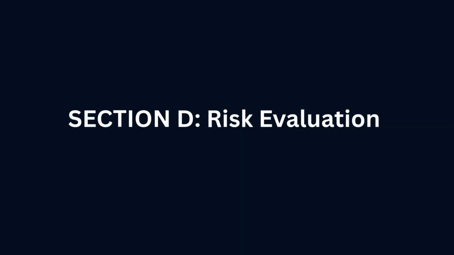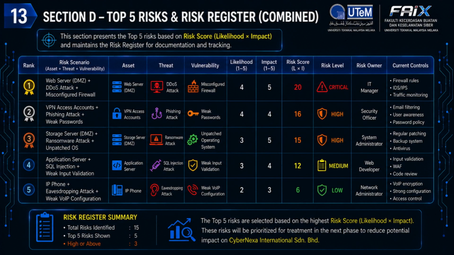Next, I will present Section D, which focuses on risk evaluation. In this section, the analyzed risks are compared against the organization's risk criteria to determine their treatment priority. This slide presents the final risk register, which summarizes the 5 highest priority cyber risks identified during our assessment. These risks were selected based on their calculated risk score, obtained by multiplying the likelihood and impact values.